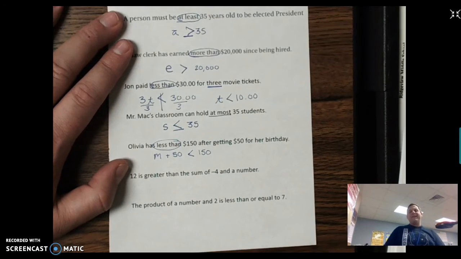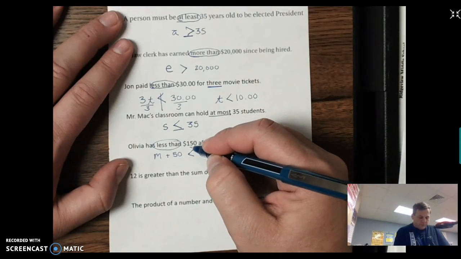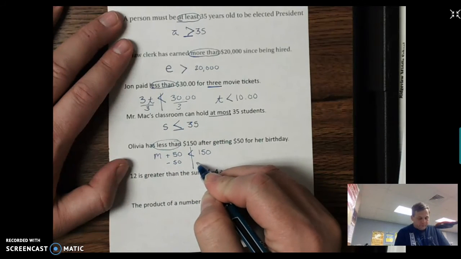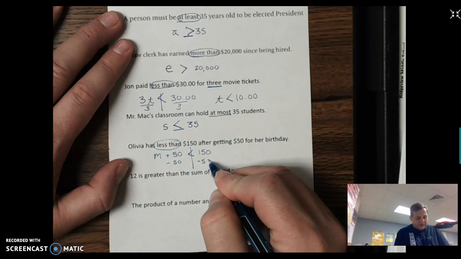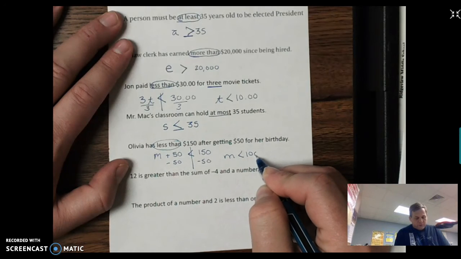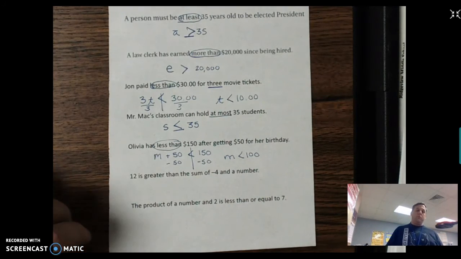All right, if we want to find out what M could be, we're going to use the same steps as the equation. We're going to draw our line. We're going to subtract 50 from both sides, and we get M is less than 100. So Olivia had less than $100 before her birthday.